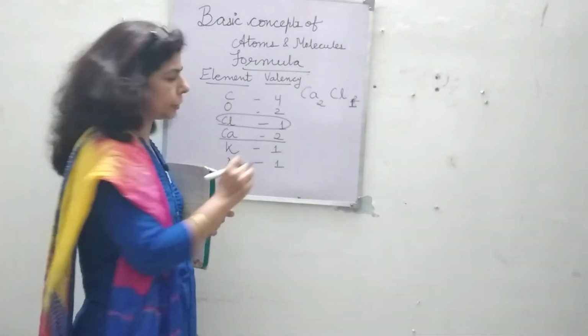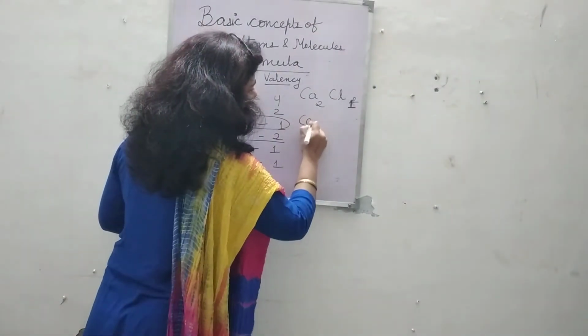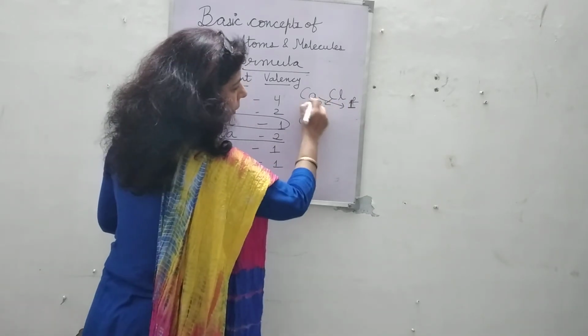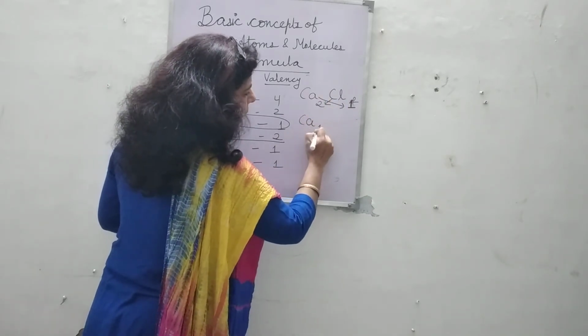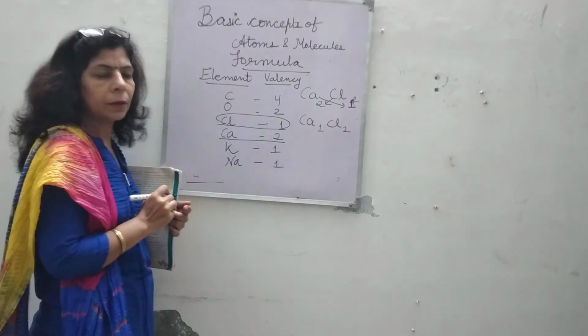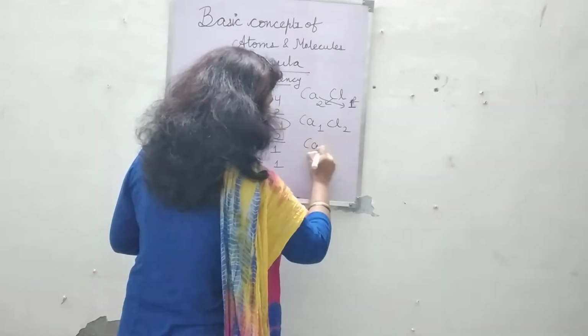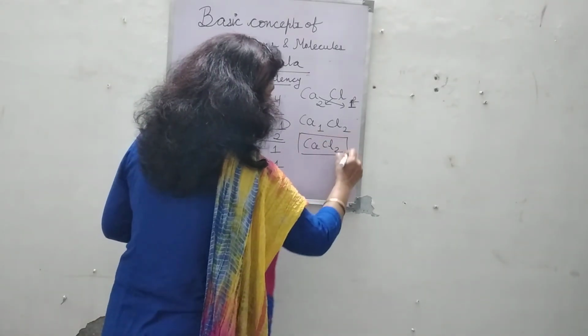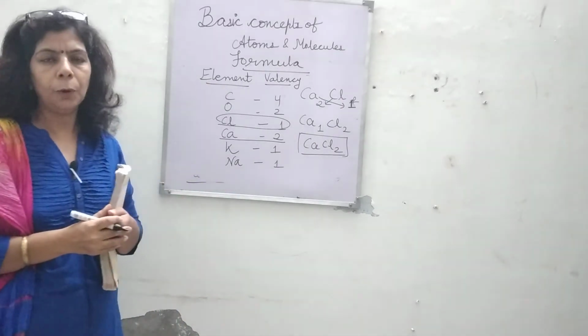Now, in the next step, we are going to interchange. Now the valency of calcium will be 1 and for chlorine we are going to write down 2. So the resultant will be CaCl2. This is the formula of calcium chloride. I hope it is clear.